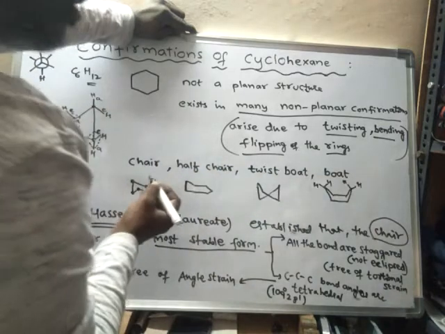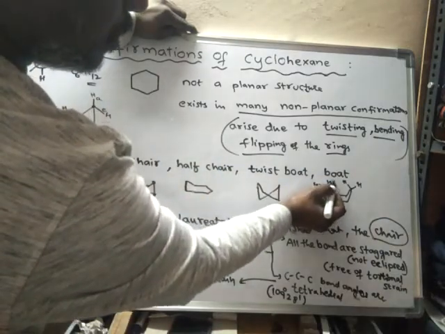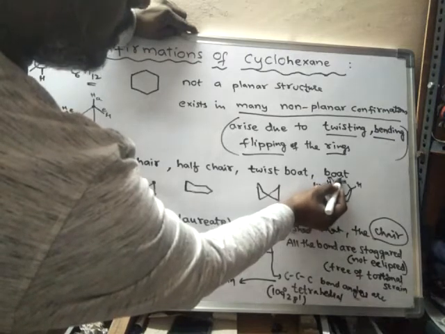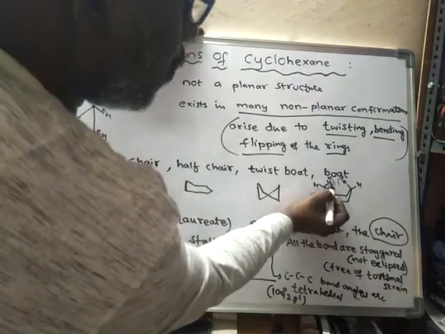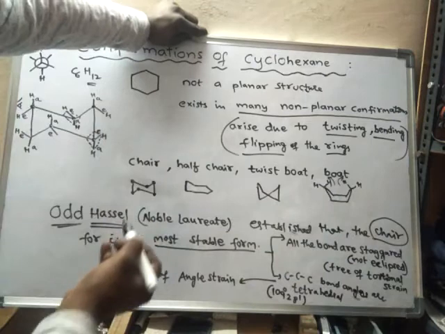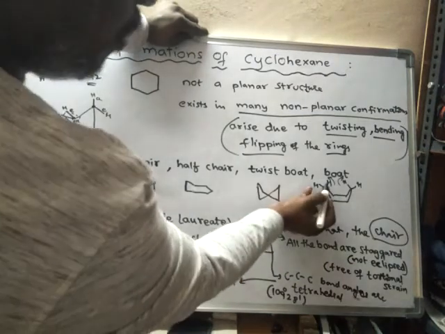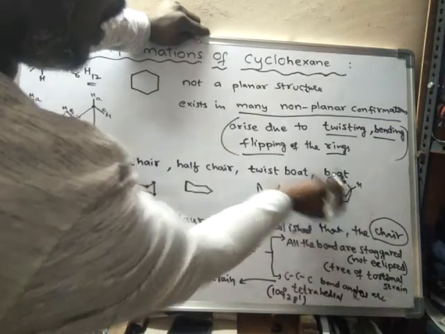Now what happens in boat form? These two hydrogens will come somewhat closer, and due to this both of them will repel each other. So these hydrogens are said to be flagpole hydrogens.